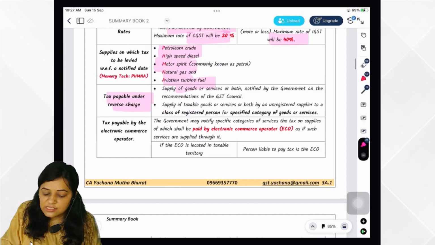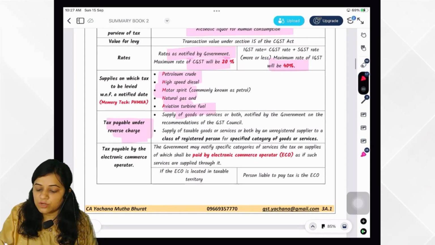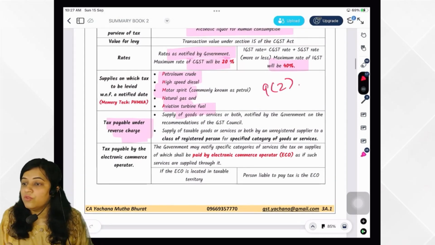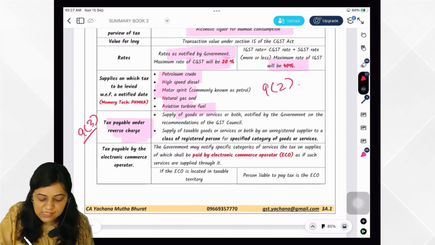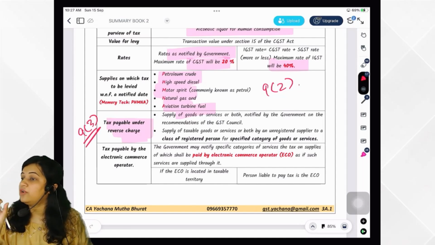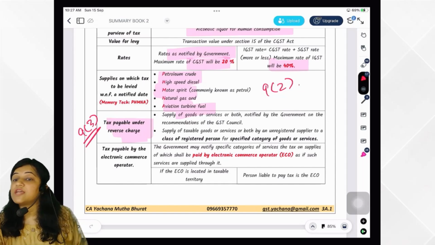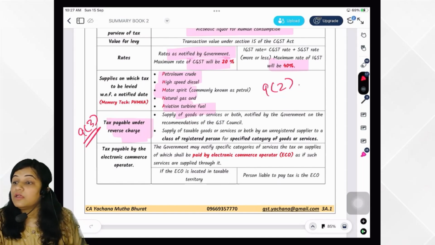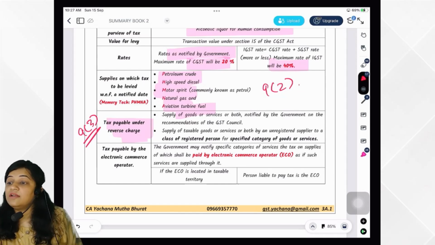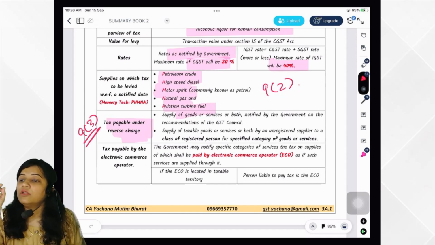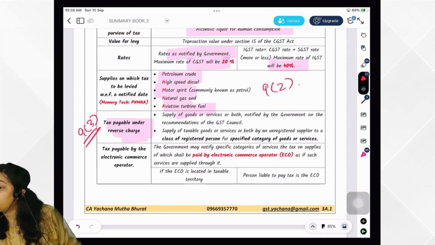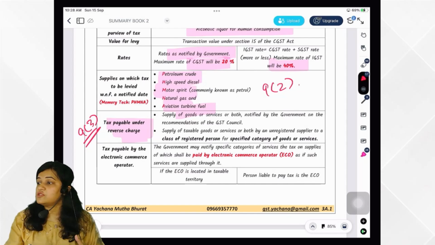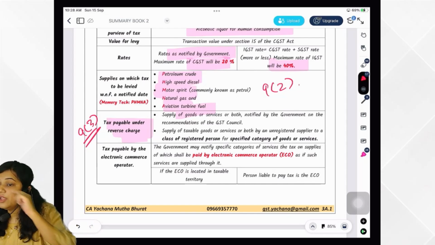And then tax, 9 subsection 2 it was. Okay, right? You remember it was 9 subsection 2. Then what does 9 subsection 3 say? It says in case of specified goods or services, tax will be chargeable on reverse charge basis. Tax would be chargeable on what? Reverse charge basis. And who would be paying the tax? Recipient would be paying the tax. Both 9.3 and 5.3 say this. 9.3 says in case of intrastate, 5.3 says in case of interstate.